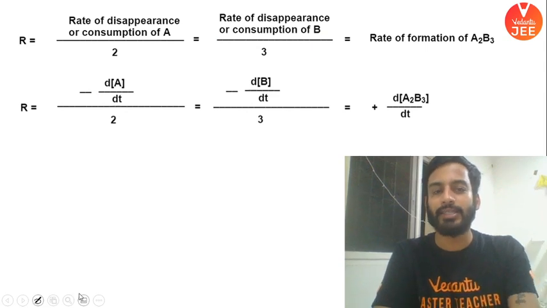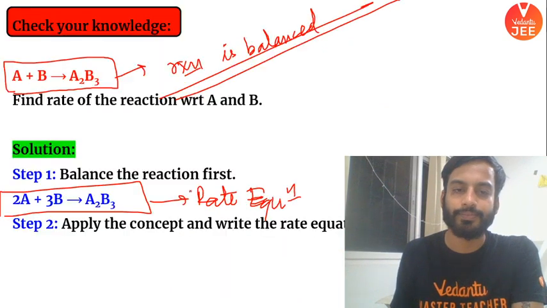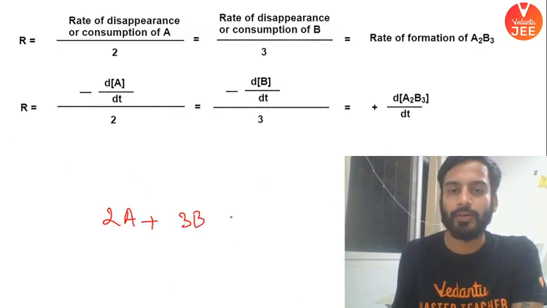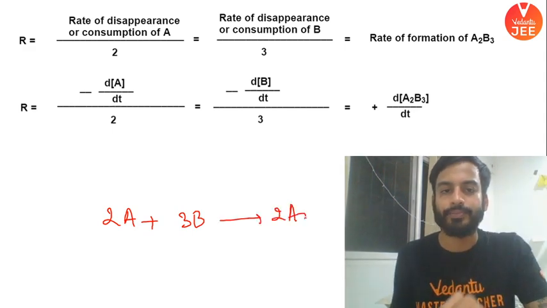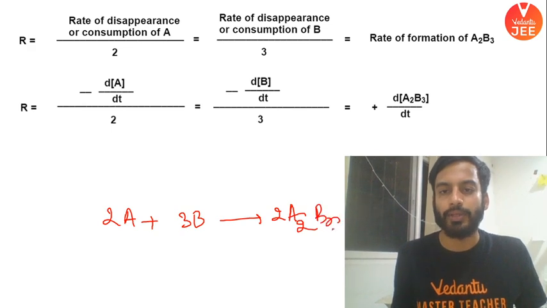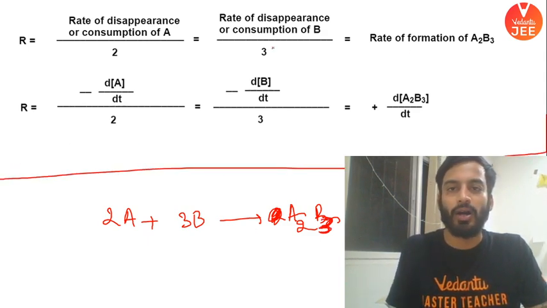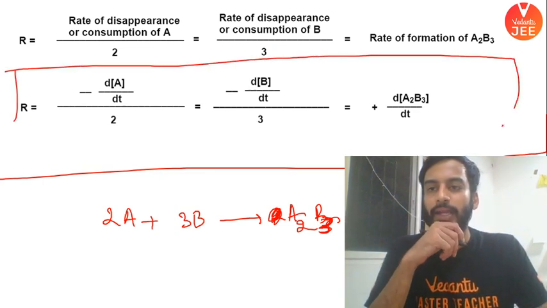Are you getting this as the answer? क्या यही आंसर आ रहा है आपका? रिएक्शन क्या है? 2A plus 3B gives you A2B3. क्या बेटा यही आंसर आएगा इस रिएक्शन का? Check this out. Are you guys getting this as the answer? हाँ या ना बोलो.